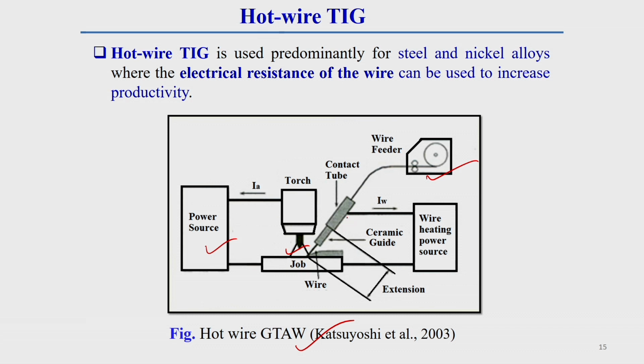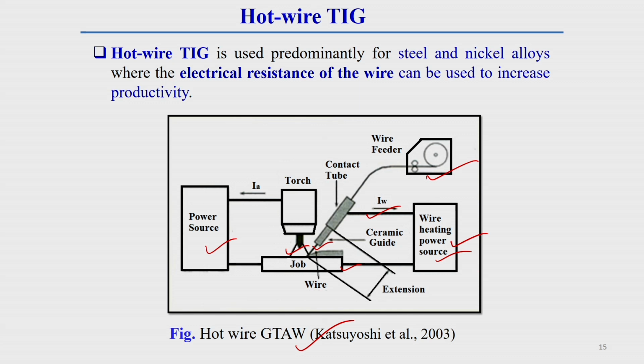Here, between this contact tube and the workpiece, a power source is used, called the wire heating power source. This power source is used to heat up the filler wire by electrical resistance heating. Due to the resistance of the filler wire, it is warmed up by this wire heating power source.